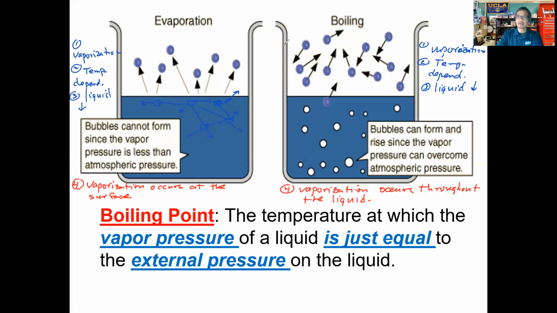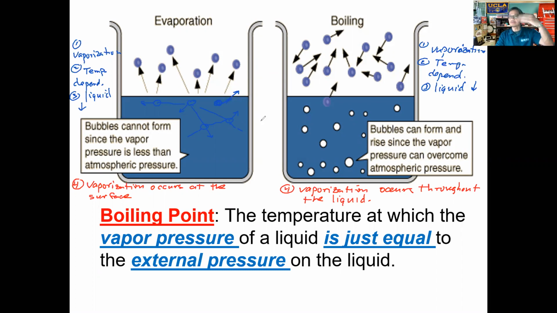They will break this attraction here, this one will break the attraction there, and because there's nothing holding this particle down anymore, it just flies off into the space above it, thus becoming a gas. And so that's the process which we call evaporation.